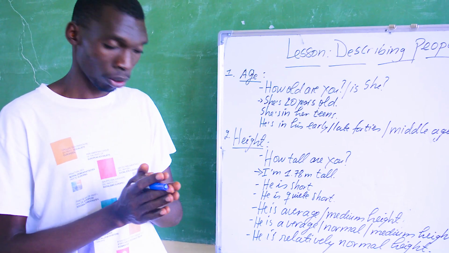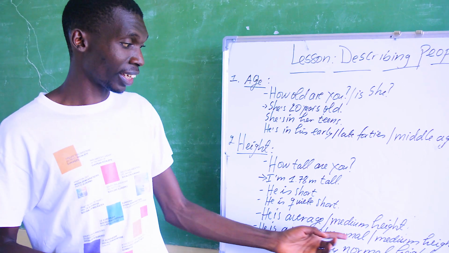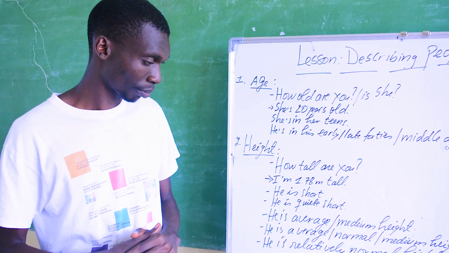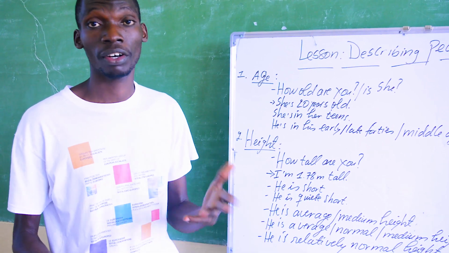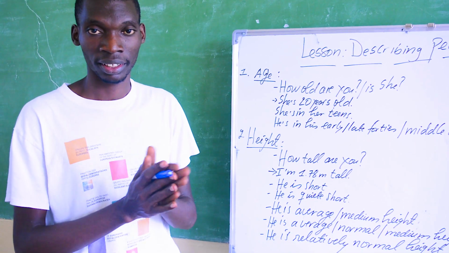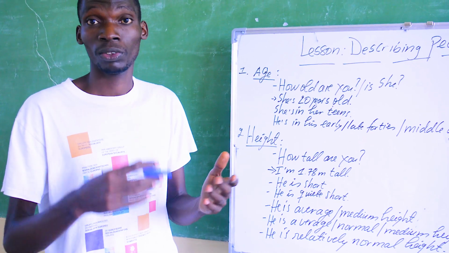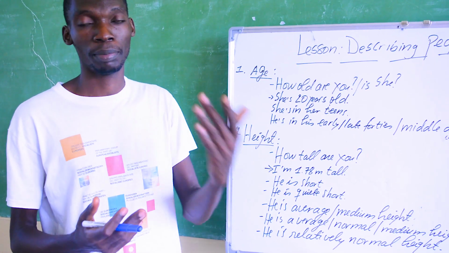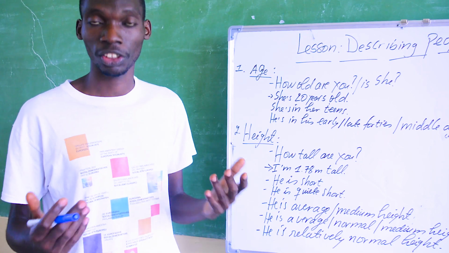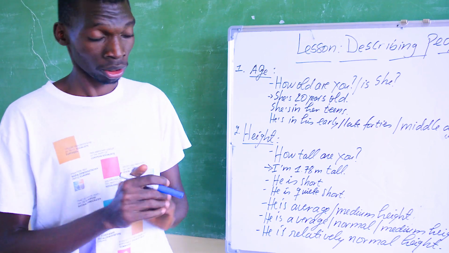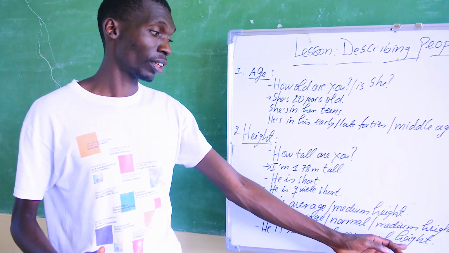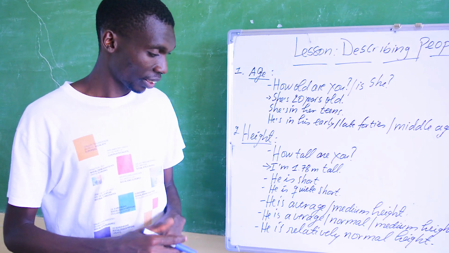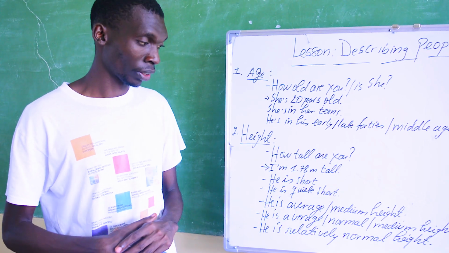But you can also say he is of normal height. It means that they are neither tall nor short, in between. He's just like an ordinary person who is not described as tall or short. Is that understood? You could also say someone is of relatively normal height.